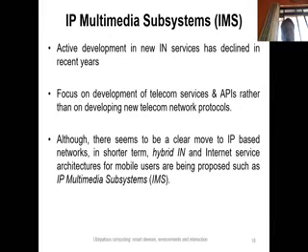Although there seems to be a clear move to IP based networks in the shorter term, what is done, my friends, here is that two networks have been combined together, and the resultant network is called the hybrid intelligent network. Which two networks are combined together? The IP based network and the IP based multimedia subsystem are the two networks which have been combined to produce a hybrid intelligent network, which is more efficient than the IP network and the IP based multimedia subsystem alone.